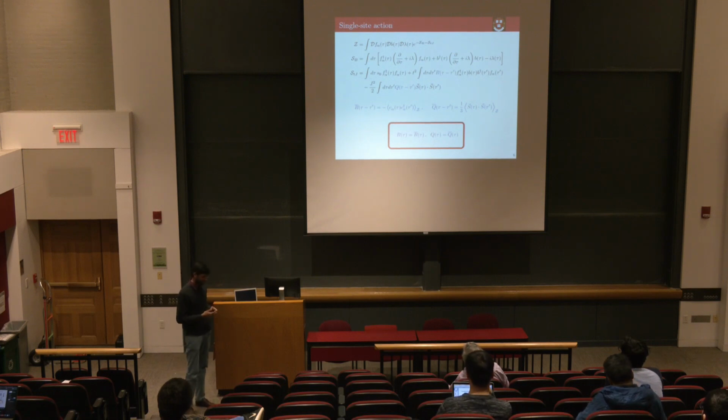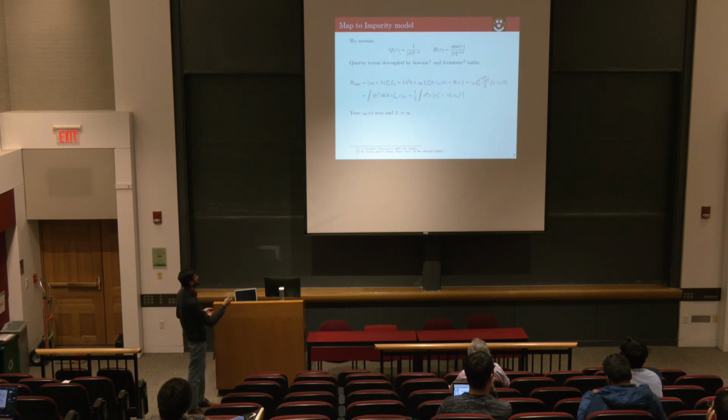Now, the interesting thing is that since we are interested in a critical point or critical phenomena, let's assume that this R and Q have some power law behavior, like Q goes as 1 over tau to the power d minus 1, and R goes as 1 over tau to the power r plus 1. So this r and d are some numbers basically. And if we assume this, then things actually simplify.